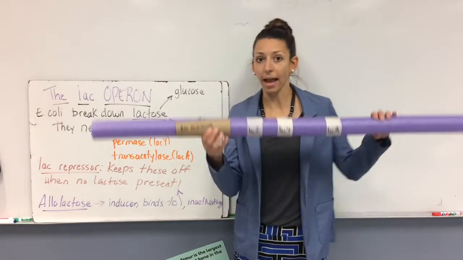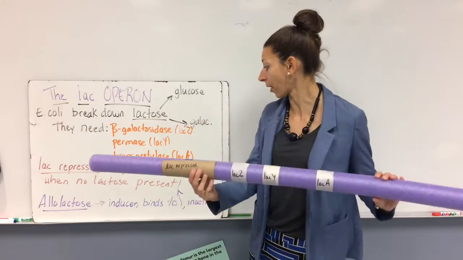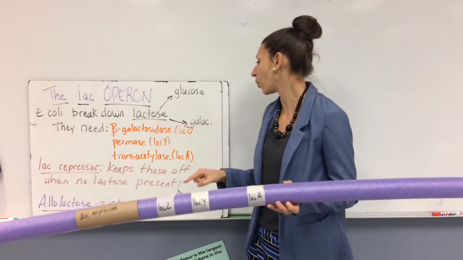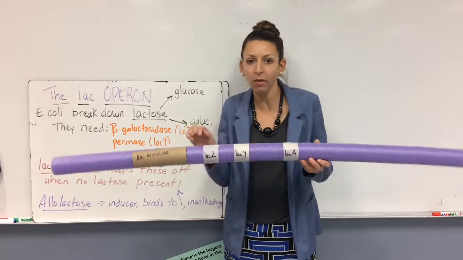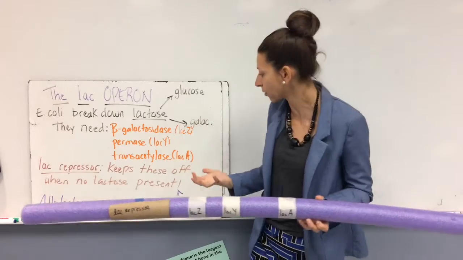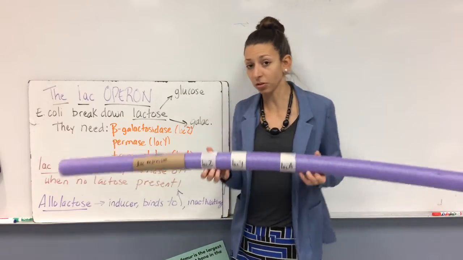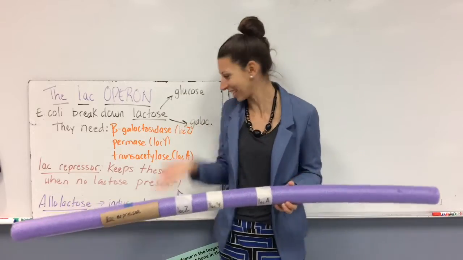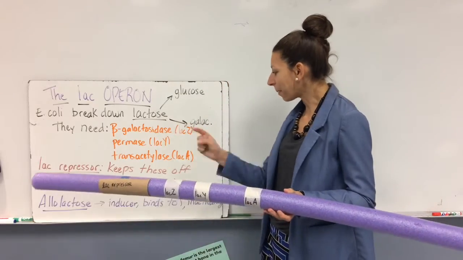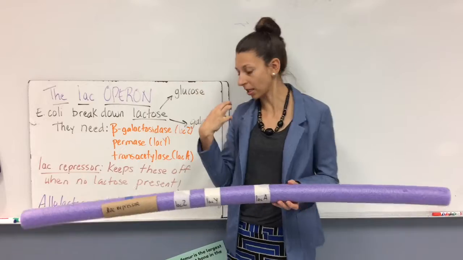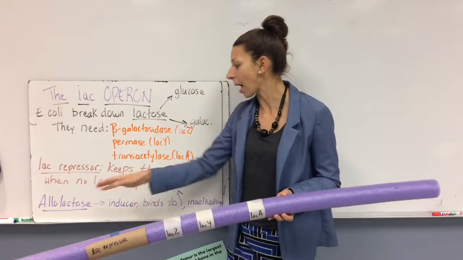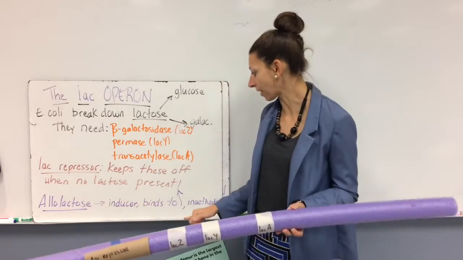Now, naturally, there's a lac repressor on this particular operon, and it's going to keep these genes off when there's no lactose present, because why would we need to break down lactose if there's no lactose present? So we don't even need these particular genes to synthesize those enzymes, or to go on and transcribe and translate those enzymes. But when we consume things like milk and then the E. coli is exposed to certain types of sugars, allolactose is an isomer of lactose.